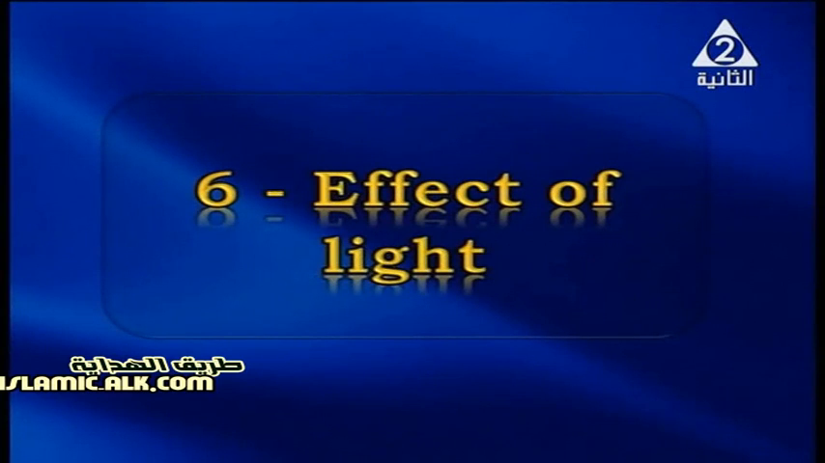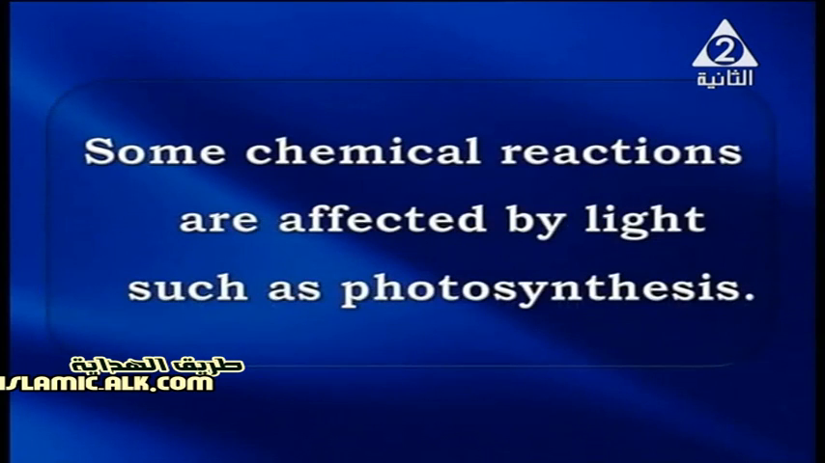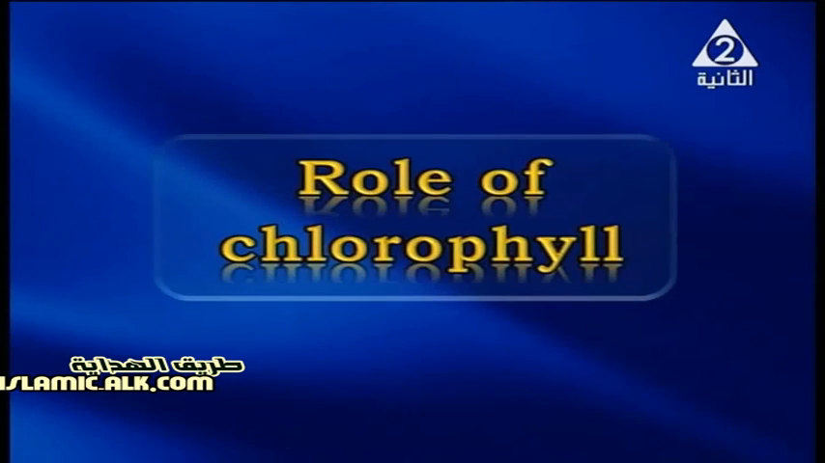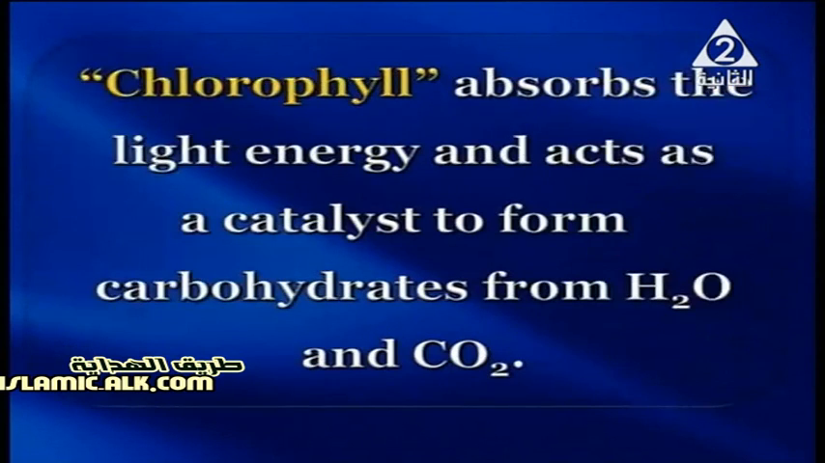Now, my dear student, we are going to discuss the last factor which affects the rate of chemical reaction, which is the effect of light. Some chemical reactions are affected by light, such as photosynthesis. Here, what is the role of the chlorophyll in the photosynthesis process? It absorbs the light energy and acts as a catalyst to form carbohydrates, from water and carbon dioxide gas.